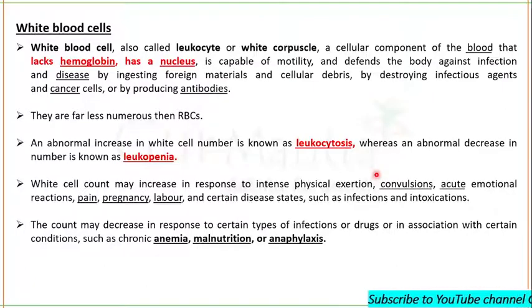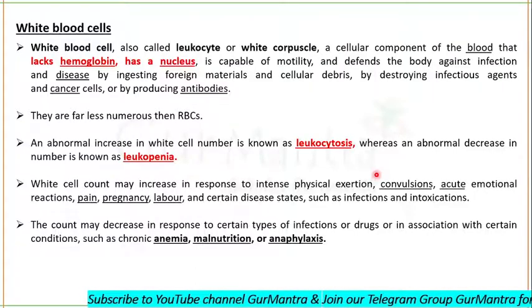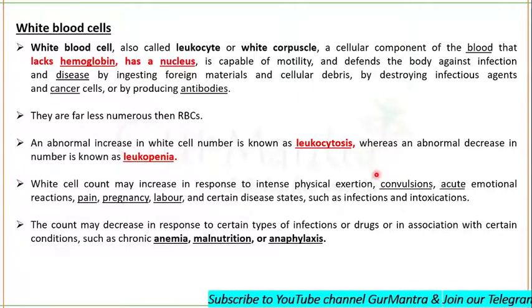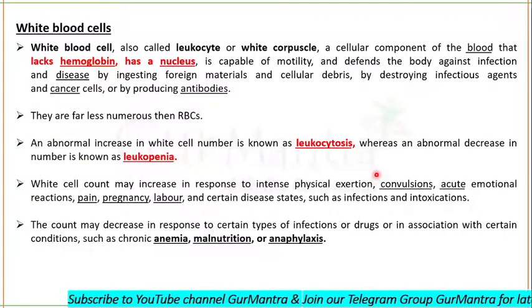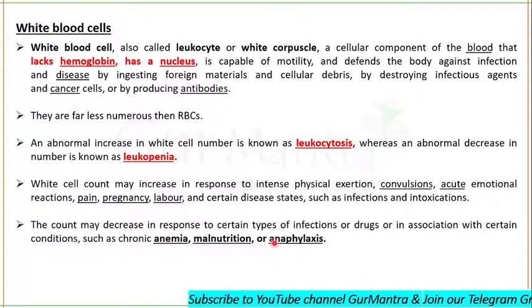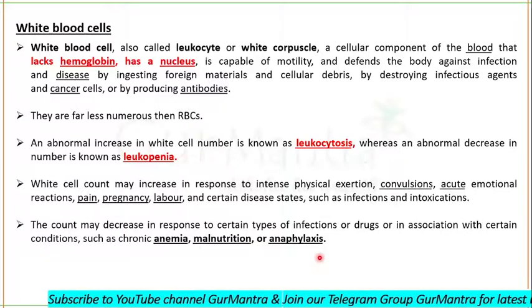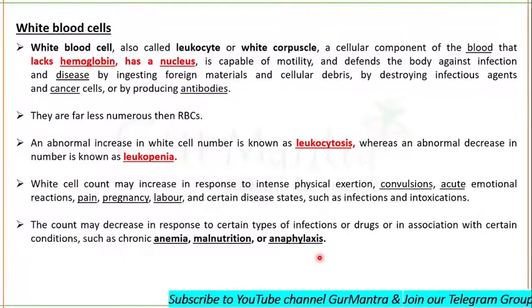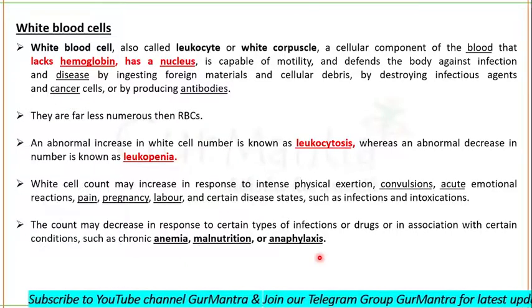White cell count may increase in response to intense physical exertion. If you are exerted, if you are suffering from a lot of emotional problems, some kind of pain, pregnancy, labor, and any kind of disease or infection and intoxications, then your white blood cell count will increase. But it can decrease due to certain types of infections or drugs. And in certain conditions such as chronic anemia, malnutrition, and anaphylaxis, you will see a decrease in the count of white blood cells. A decrease is known as leukopenia, while the increase is known as leukocytosis.